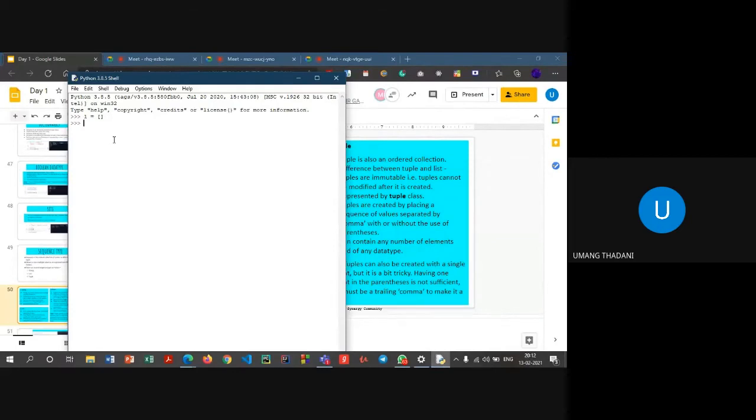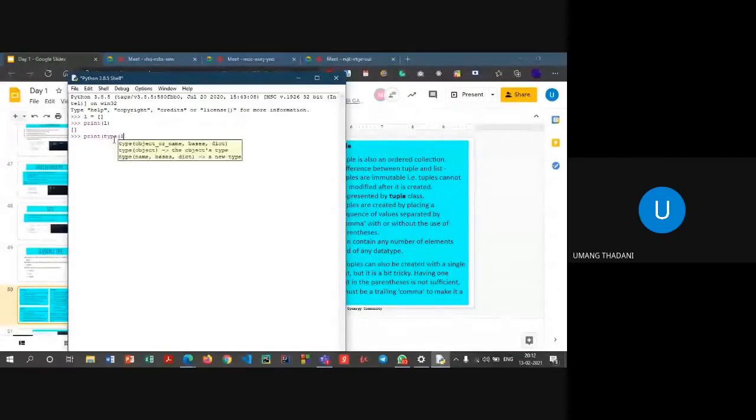And if I say print type of L, as you can see, when I said type of L, it will give the output as class of list. So this square bracket notation will basically create an empty list for us, and then we can store